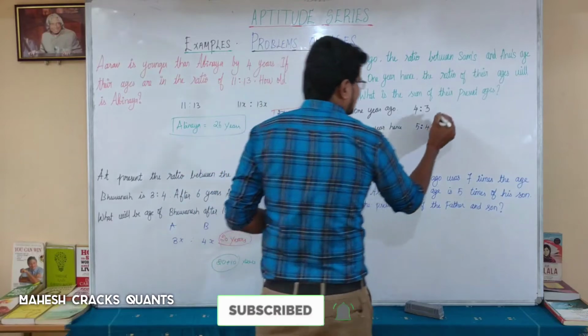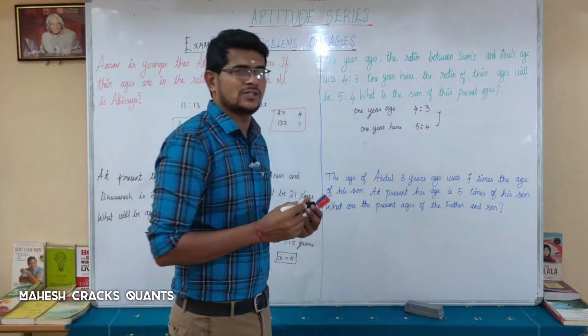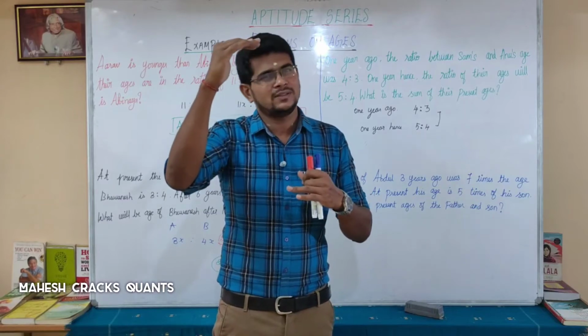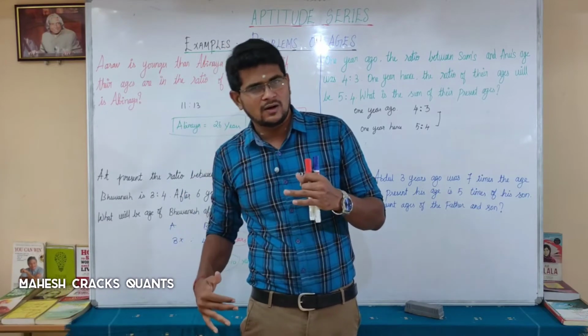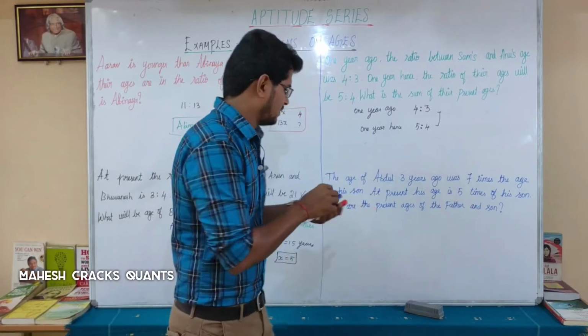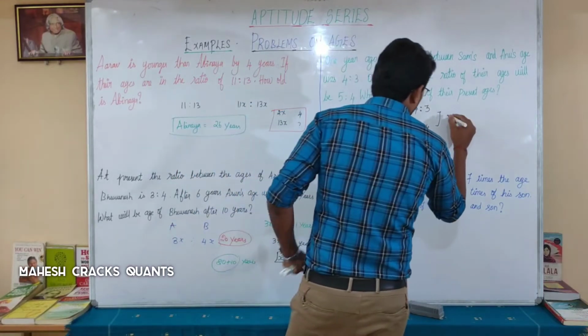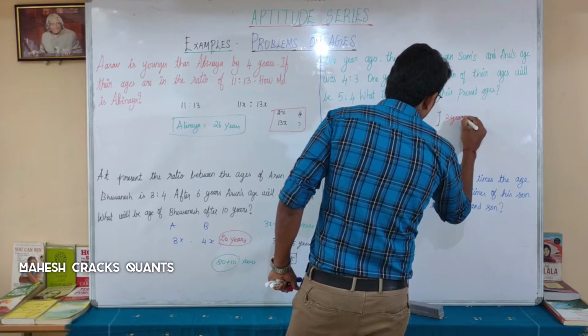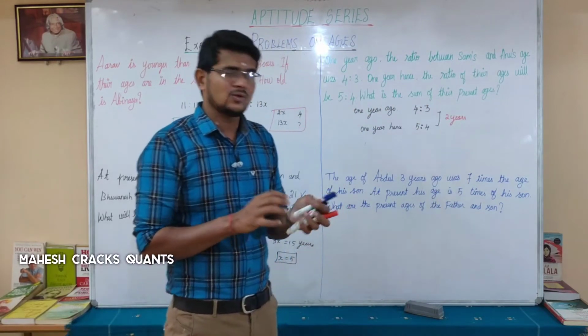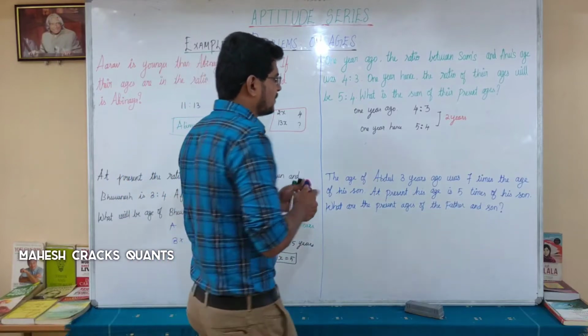So what is the difference in years between these two ratios? Totally 2 years. At present, 1 year ago there is an age, 1 year after there is an age. The difference is 1 plus 1, 2 years. The difference is 2 years. When you add 2 years with this, your ratio will change. So just use the formula here.